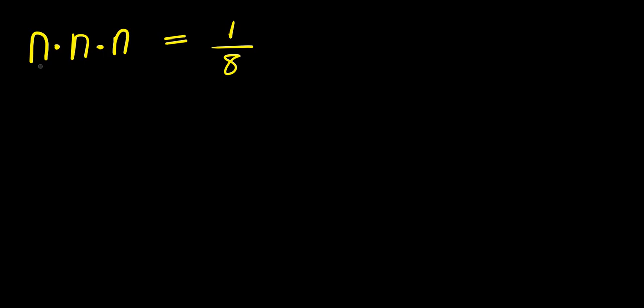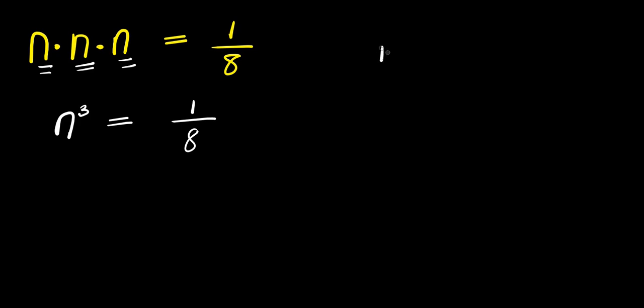Hello, how to solve this: n times n times n equals 1 over 8. Solving for all values of n that satisfy this equation. So let's start. n times n, that is n power 2, times n. This is n power 3 equals 1 over 8.